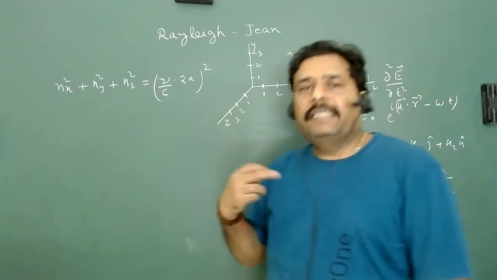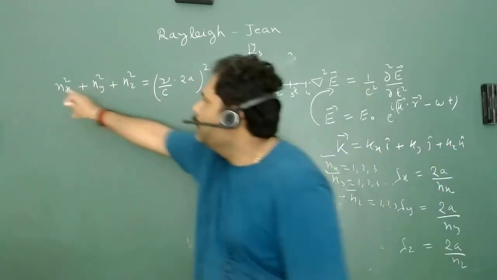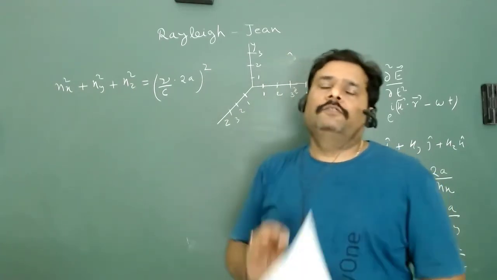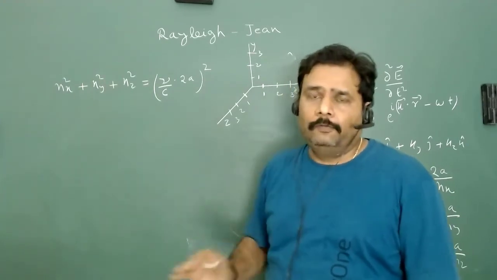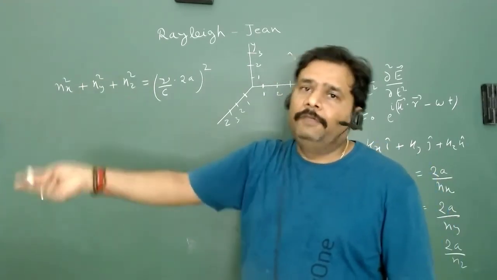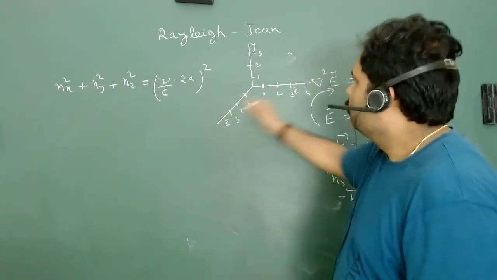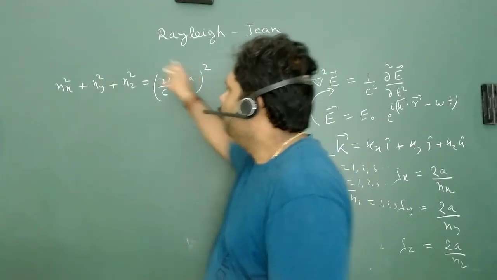We have just seen that the possible number of waves is nothing but counting the number of nx, ny, nz. What are the possible values of nx, ny, nz between nu to nu plus d nu? If we are able to count that, we can easily count this thing. So if we have this particular relationship, we can see this is a wonderful equation.